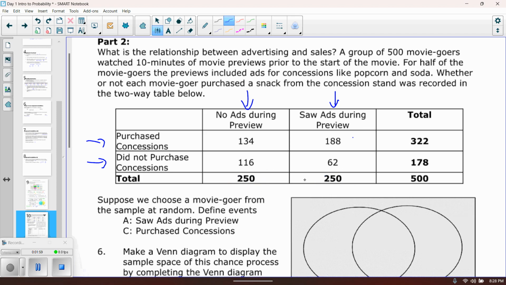According to the data that they collected, of the people who had no ads, 134 of them still purchased concessions even though they weren't shown anything. The other 116 didn't. Of the people who saw ads, 188 of them purchased concessions, but only 62 didn't. So in total, there was 322 people who purchased concessions and 178 that did not. And again, those totals have to add up to the total number of people, which was 500. Okay, I'm erasing all that stuff so we can dig into the problems now.